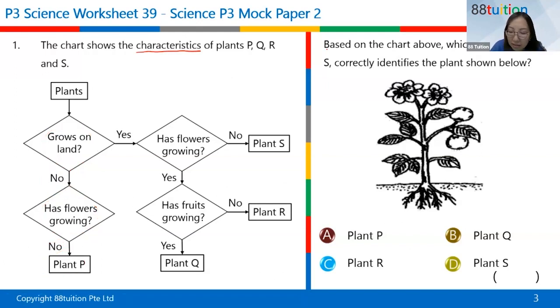So you look at this based on the chart above, and not based on the knowledge in your brain. Based on this chart. This whole thing is called a chart, C-H-A-R-T. It's a flow chart. This is known as a flow chart. So based on this flow chart, which plant correctly identifies the plant shown below?